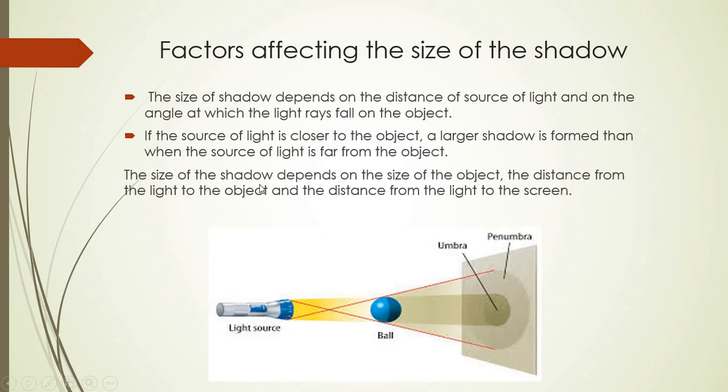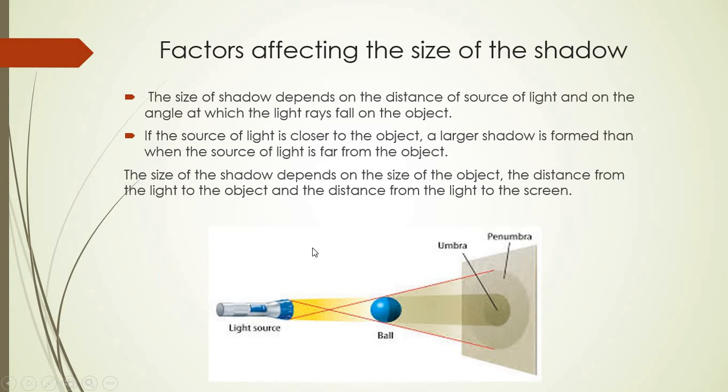Next one is, the size of the shadow depends on the size of the object also, the distance from the light to the object and the distance from the light to the screen. Means the size of the shadow, as we have just studied, depends upon two things: the distance between the light source and the object, and the distance between the object and the screen.